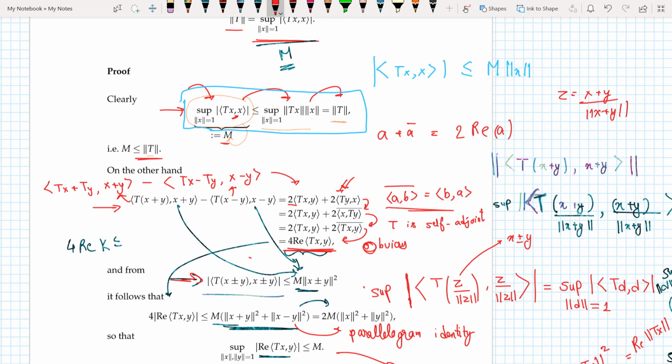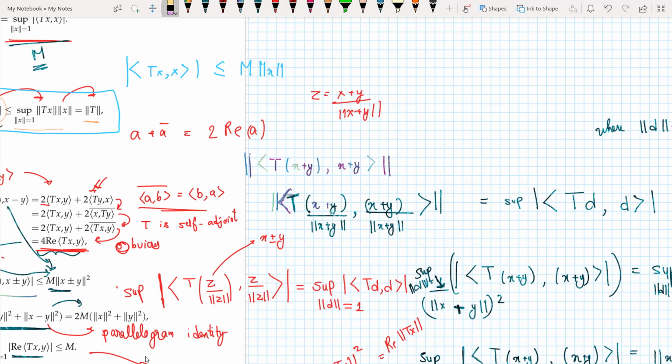Why does it follow from this? So, the norm of the inner product of Tx plus y, x plus y. If I have an inner product and I take the norm of it, then suppose I have this quantity.